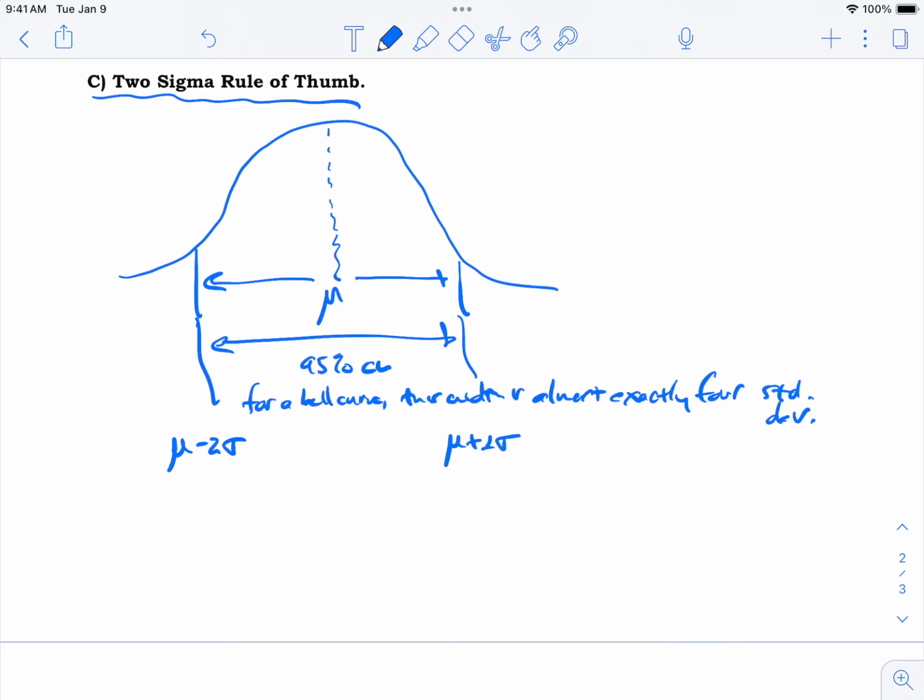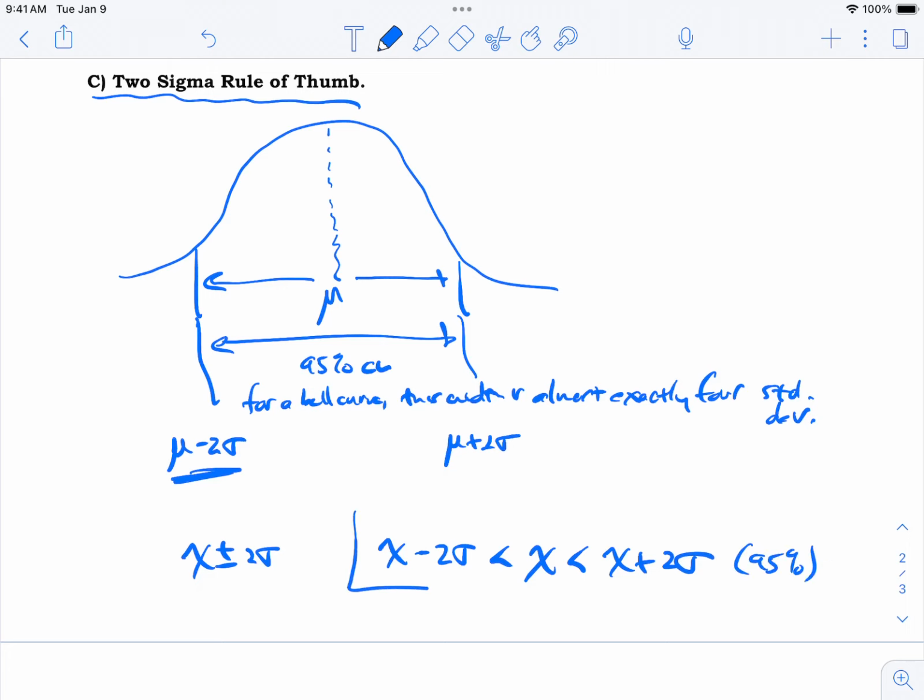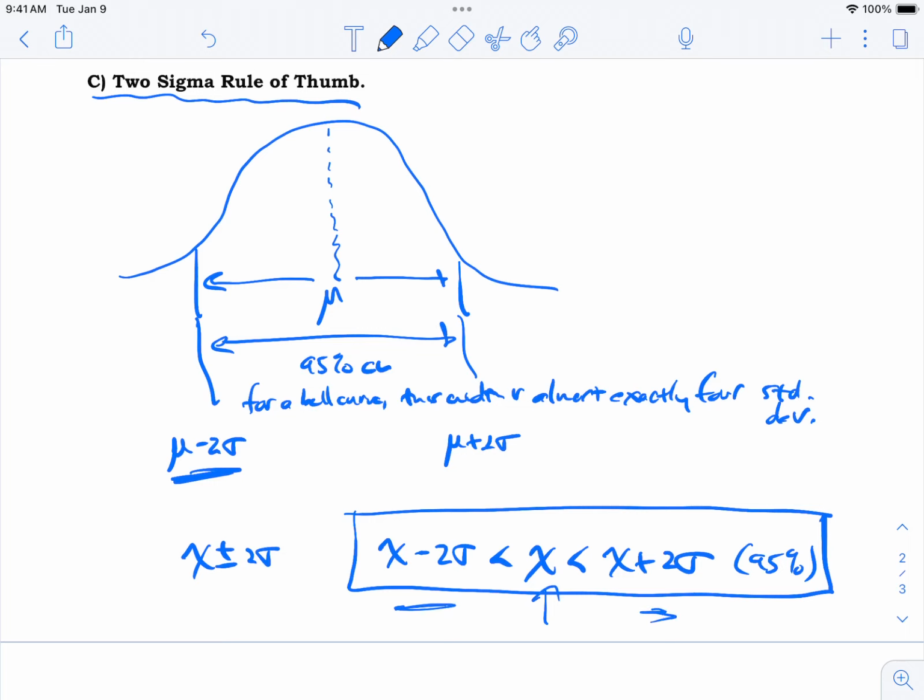Remember this? It's the old x plus or minus 2 sigma thing. In other words, 95% of your data is going to come out between x minus 2 sigma on the low side, put an x there to stand for your result, and x plus 2 sigma on the high side. And it's nice to put this little 95% in parentheses to say exactly what we mean. We have a 95% confidence level that the next random value to come up is going to be within plus or minus 2 sigma of the mean. We've used this a lot already. So let's just put some words to it.